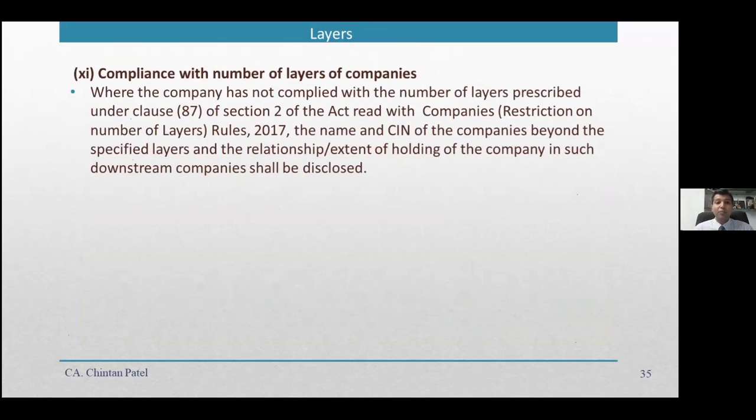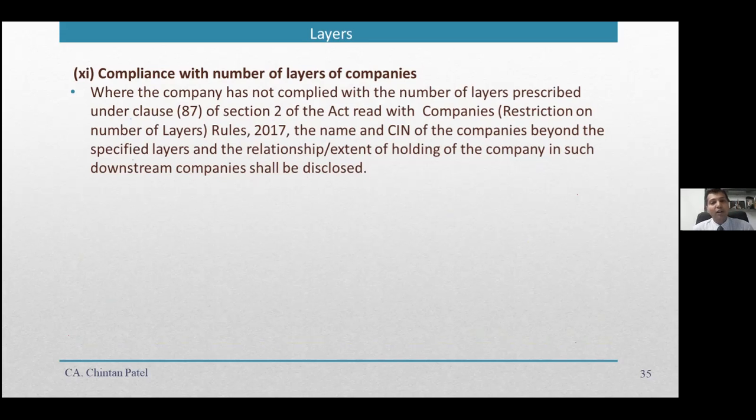And the last point on fund circulation is on layers. It says compliance with the number of layers of company. Section 186 of the Companies Act 2013 provides restrictions on the number of layers. It cannot exceed more than 2. So in case the number of layers of investments, loans and advances is exceeding 2 layers, then you need to provide the name and CIN of the companies beyond the specified layers.